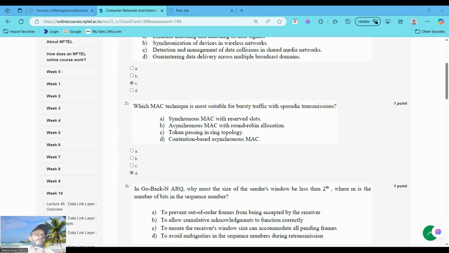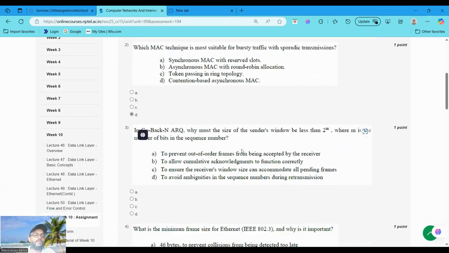But the last option, the contention-based asynchronous MAC, that is CSMA, allows stations to transmit whenever they have data, provided the medium is free. This is well suited for bursty sporadic traffic as it does not rely on fixed schedules or tokens. That's why option D is the correct option. Okay, now moving to question number 3.